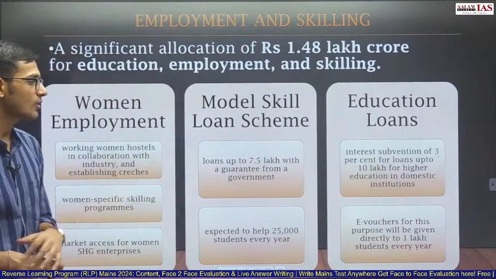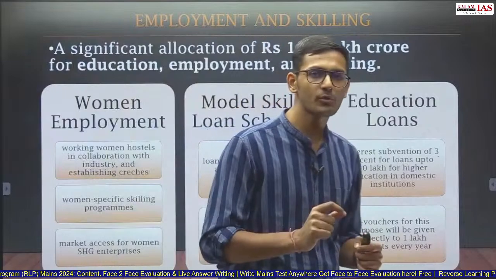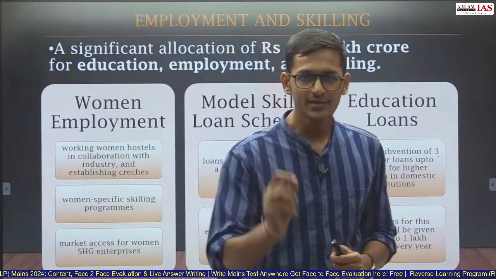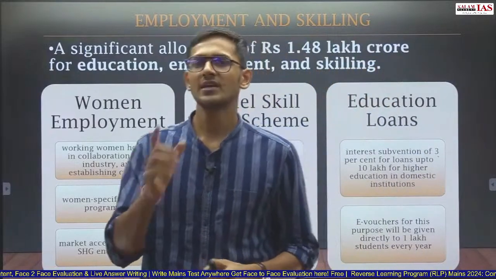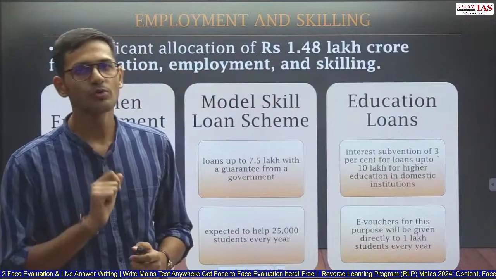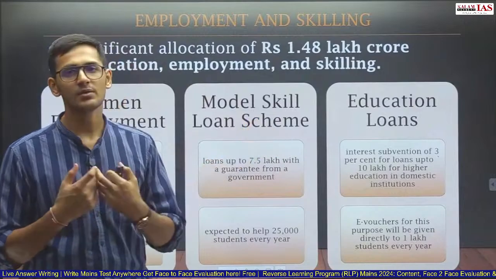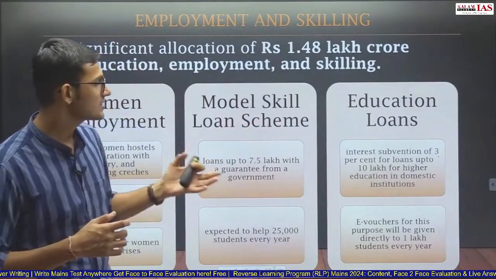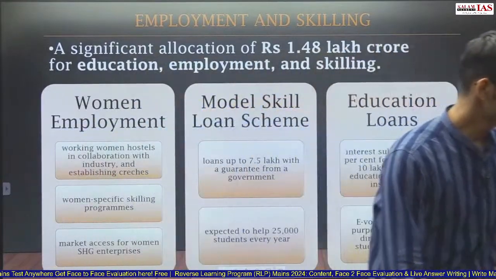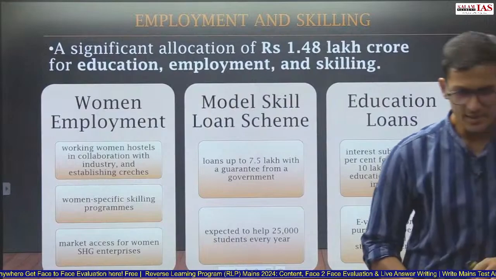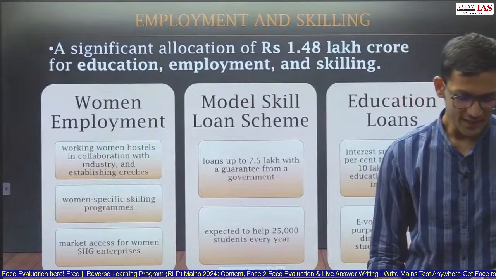For this purpose, e-vouchers will be provided directly every year to 1 lakh students. So 1 lakh students will be provided e-vouchers by the Government of India directly, and these e-vouchers can be used by those students to get 3% interest subvention when taking a loan from the bank. Now there is a limit that this interest subvention can be for up to rupees 10 lakh loan only, and this can be for higher education in the domestic sector only. So till now we have talked about what are the initiatives that the government has taken for skilling and for employment.